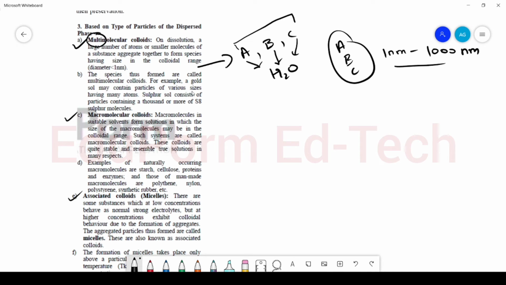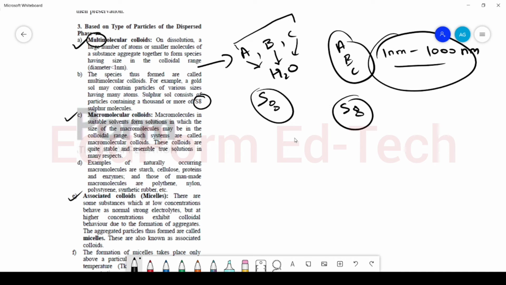For example, we have sulfur sols which consist of many particles of S8. Many particles of S8 are present, and these S8 particles will associate together to form a particle of colloidal range, and they will form colloidal sol.